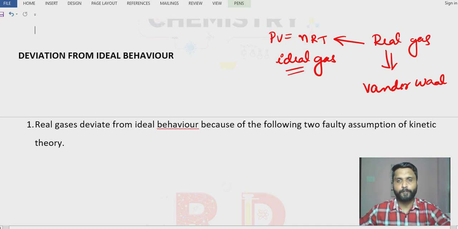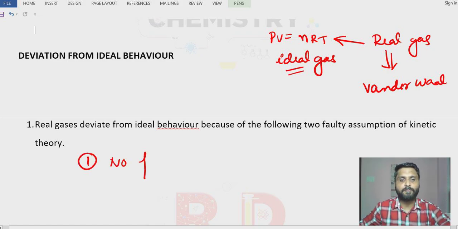Now why is it so? Because there are two wrong postulates in the kinetic molecular theory. The first one says that there is no force of attraction between the molecules. Actually, there is a force of attraction between the two molecules in the gases.